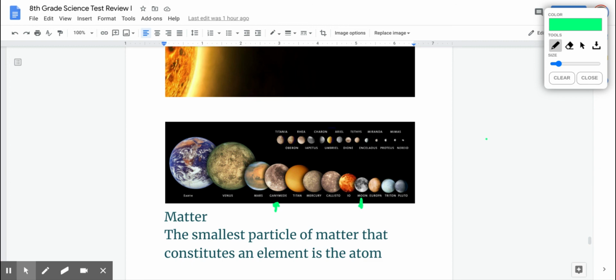So if anyone is heading out to Io and these other planets and these moons, which we will talk about when we talk about space. Great job.